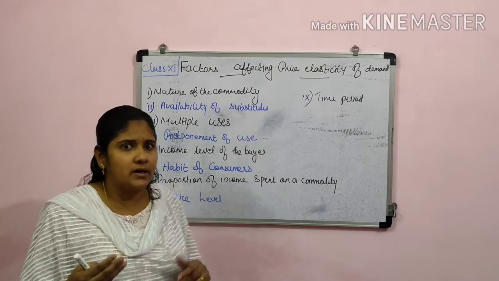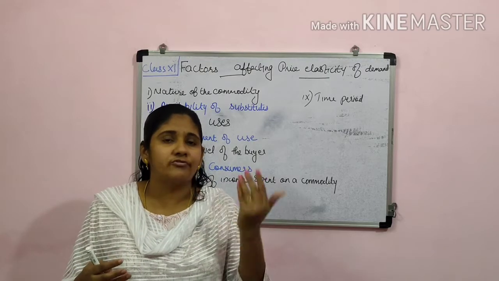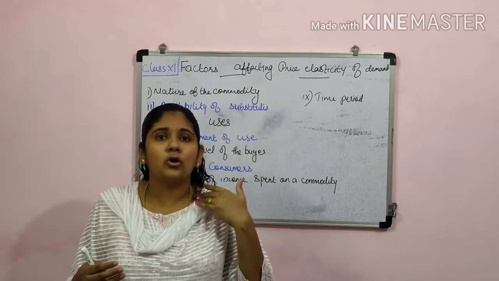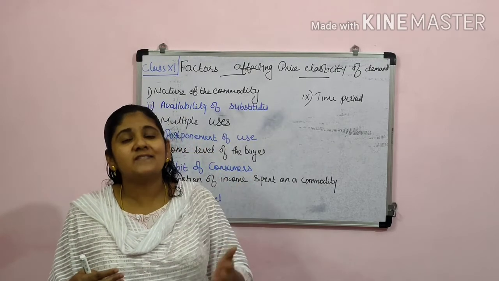Then the next is the habit of the consumer. There are some people who are addicted to some activities, like alcohol consumption or cigarettes.